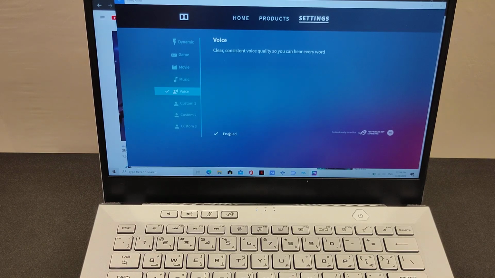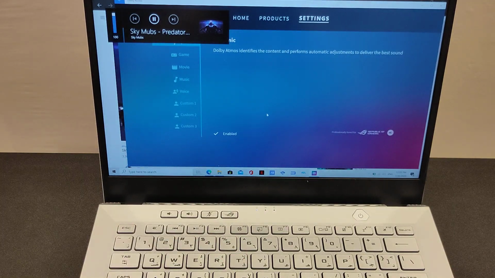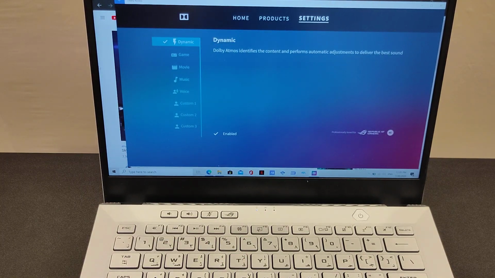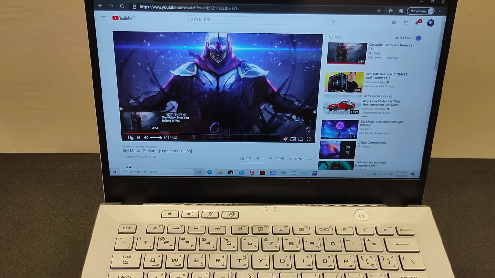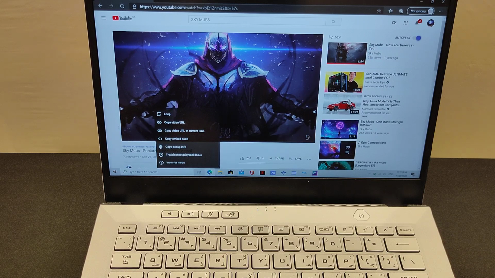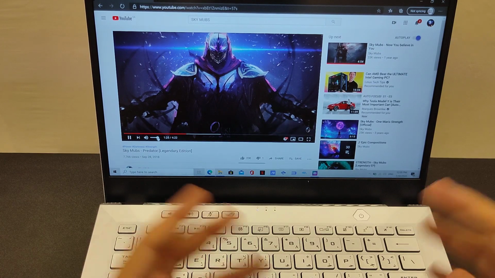Voice. So I can see that dynamic is the most appropriate profile, because it does give you the richness, the loudness, and the balance between all instruments.